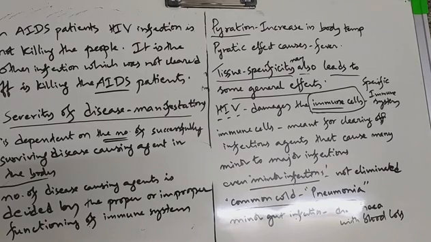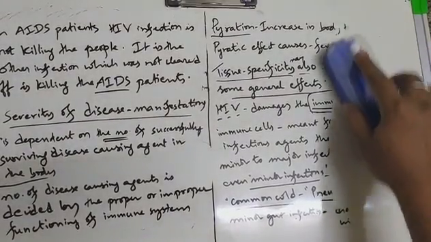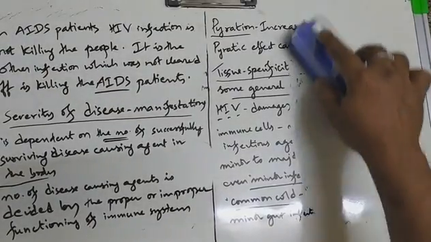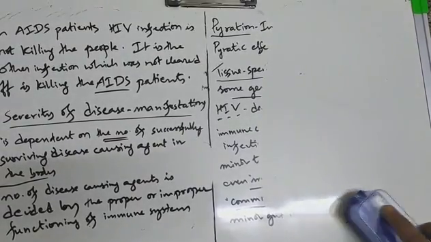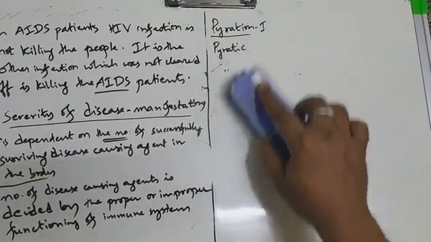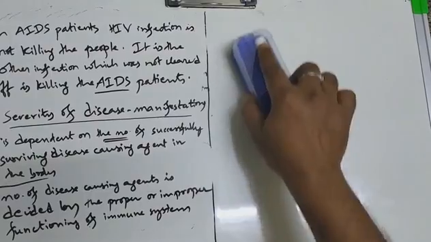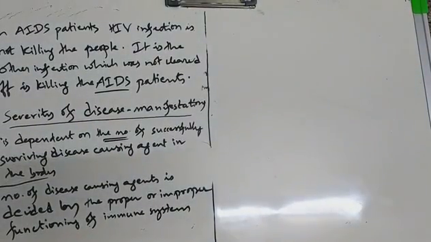So if the immune system is properly functioning, then the number of disease causing microbes or disease causing infectious agents can be kept low. If the immune system is not functioning properly, then what will happen? The number of infectious agents or disease causing agents will increase and the severity of disease manifestations will also increase.